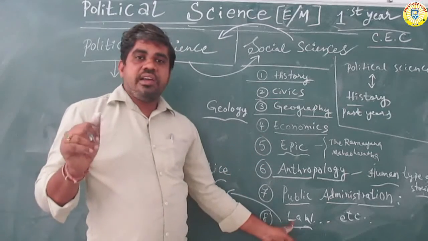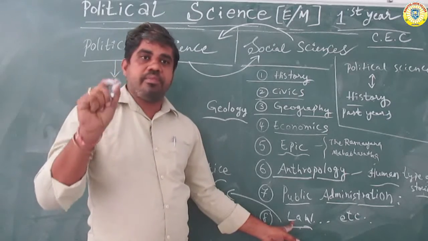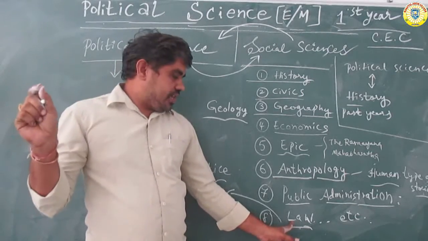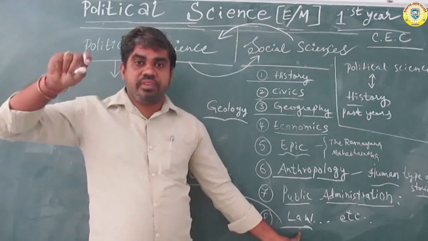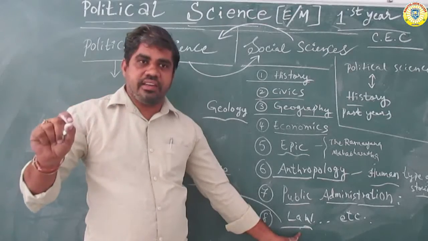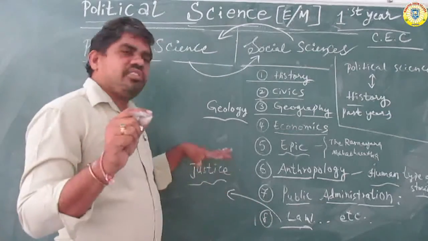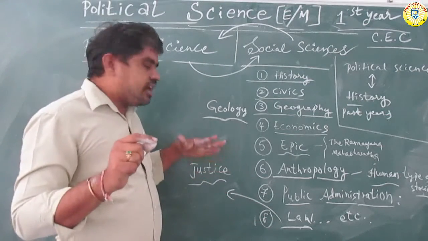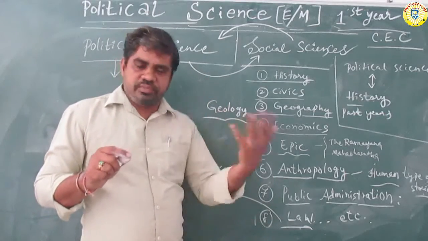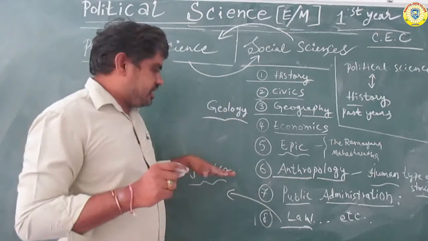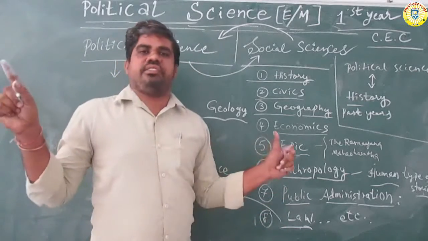This law does not only help rich people, or political leaders. This law helps equality. Equality is very important in this system. All are equal before the law. So law, justice. Justice means it is the main duty. What is the main duty of the court, high court, supreme court, etc.? So justice is one part of the law. This is also a very long relation.